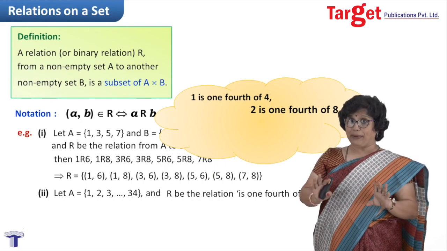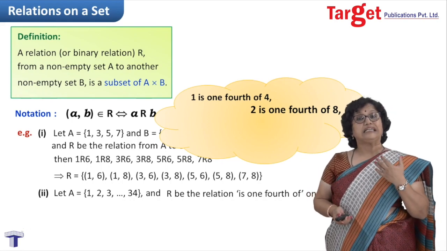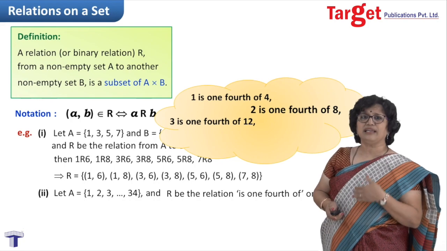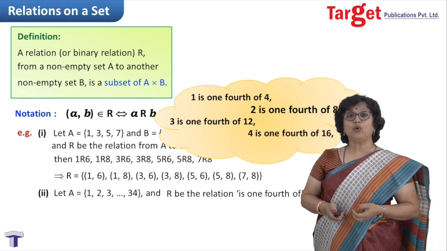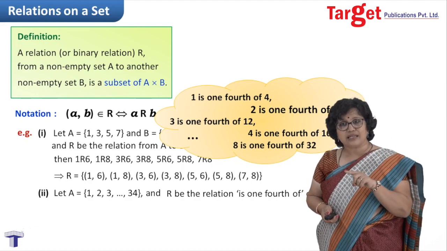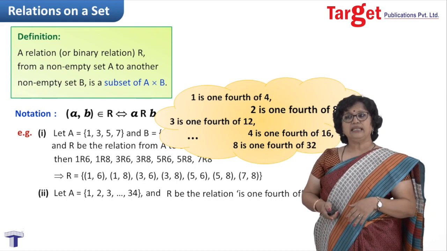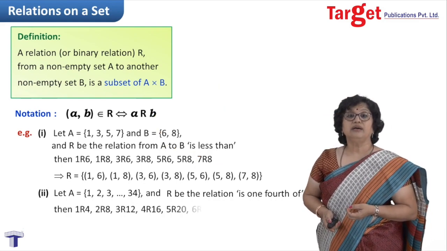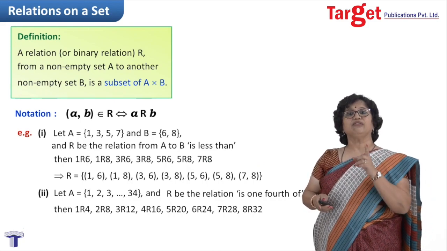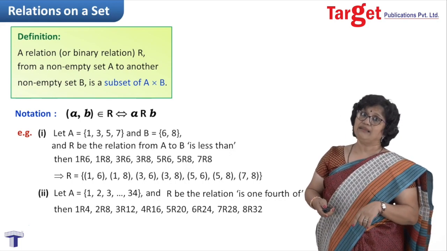Here there is no set B. We are defining a relation on set A itself. Then 3 is 1/4 of 12. 4 is 1/4 of 16. Continue like this, and we go up to 8 is 1/4 of 32. 9 is 1/4 of 36, but 36 is not present in the set, so we do not take 9. So we will be saying that 1 is related to 4, right? Then 2 is related to 8, and so on. Then 1R4, 2R8, like that we write, up to 8R32.